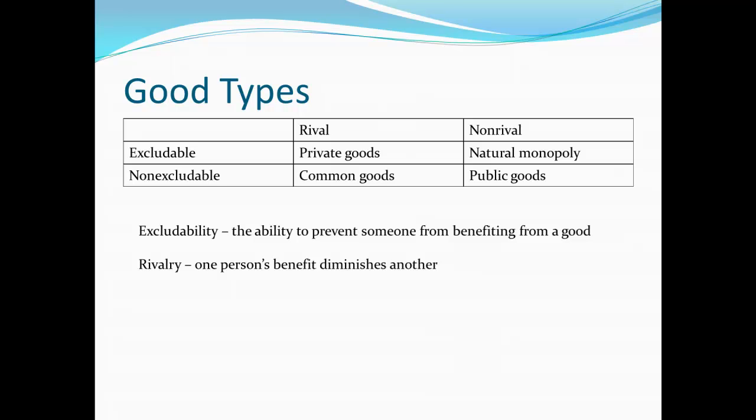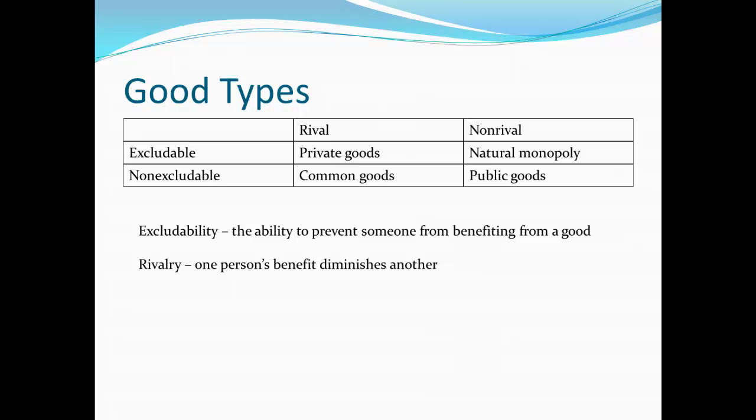For the non-excludable goods, it is possible that maybe they're rival. That is, it's non-excludable, so you can't prevent somebody from benefiting, but if somebody does benefit, it hurts somebody else's possible benefit. This is what we call a common good. If you hear of the tragedy of the commons, that's where this happens. We'll talk about that in a little bit. The last category would be something that's non-rival and non-excludable. It's non-excludable, meaning it's impossible to prevent somebody from benefiting from the good. At the same time, it's non-rival, so if they benefit from it, it doesn't diminish anyone else's benefit.